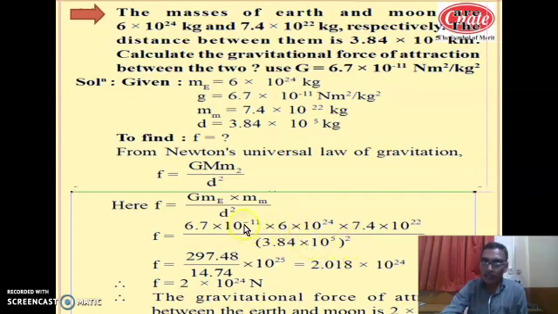So at first you solve only the powers of 10 by laws of indices. Find the net power of 10 value. For example, solving all these powers of 10 by laws of indices, you will get 10 to the power 25. Then you carry out the multiplication of only the numbers, that is 6.7 into 6 into 7.4 divided by 3.84 square. How can we write 3.84 square? No need to carry out the multiplication, this is not your answer. So just write 3.84 two times, 3.84 into 3.84.